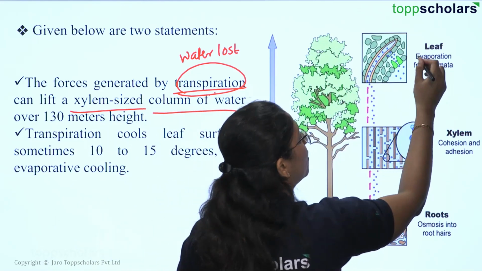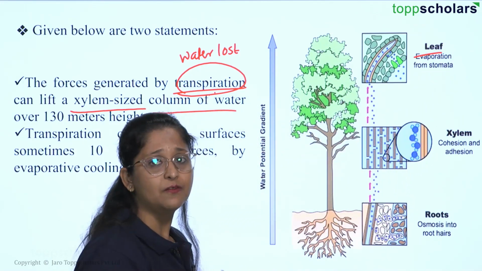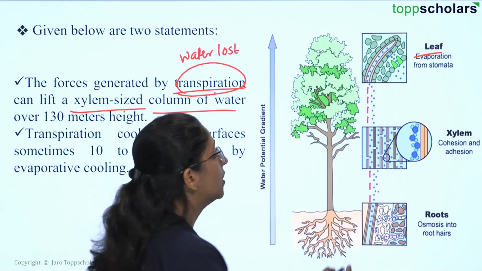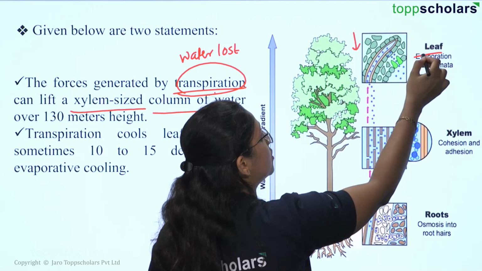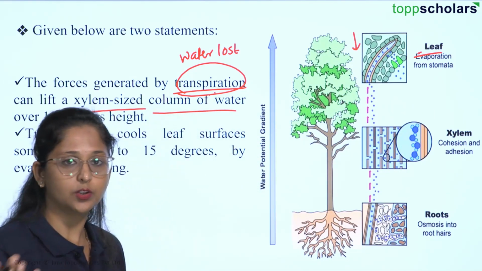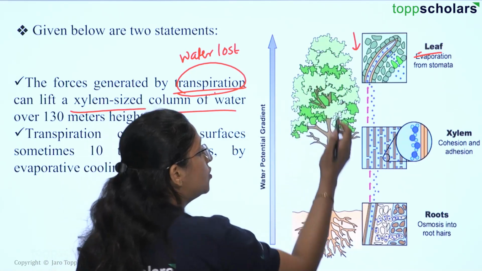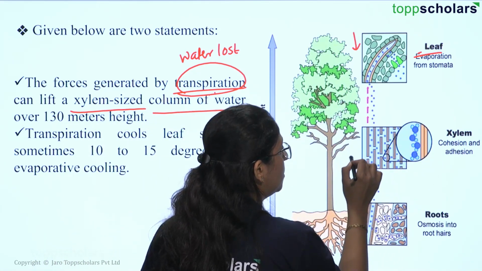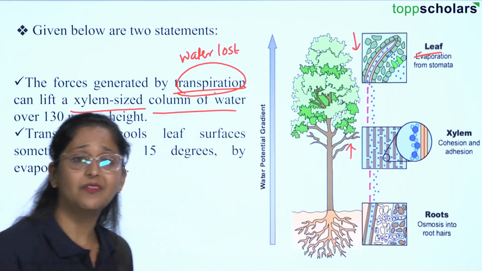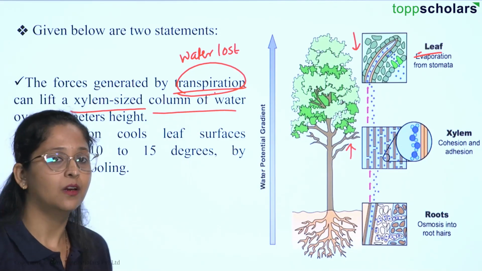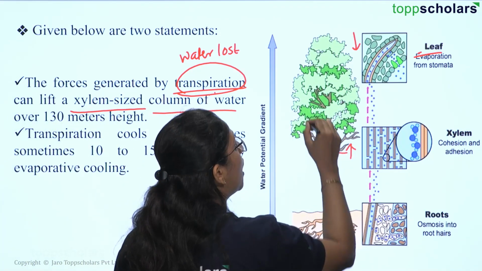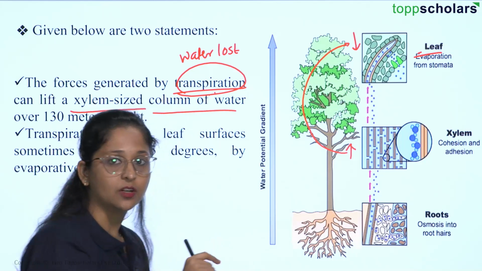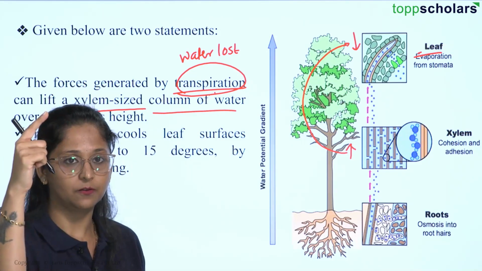So let's say the plant cell or the leaf is losing water because of evaporation. So the concentration of water in the leaf region reduces, right, because the water has evaporated. But the water level in the xylem into the stem is still high. So the water will be diffusing from the higher concentration towards the lower concentration. That means from the stem to the leaf.